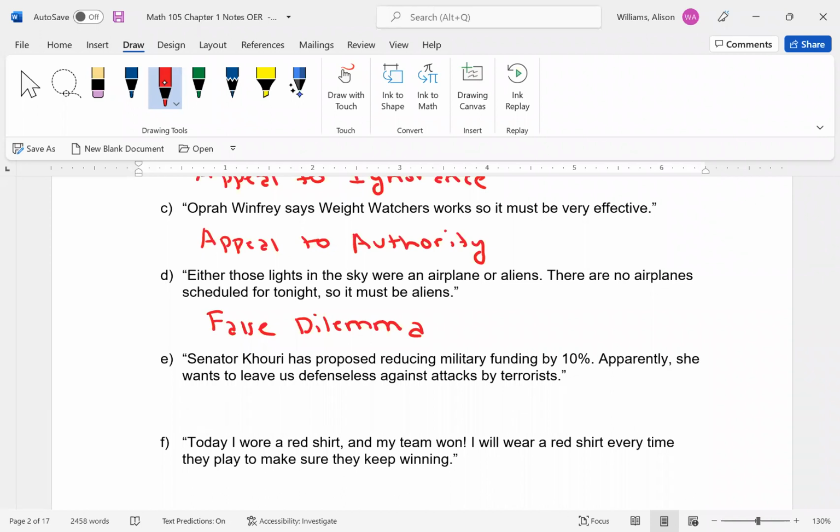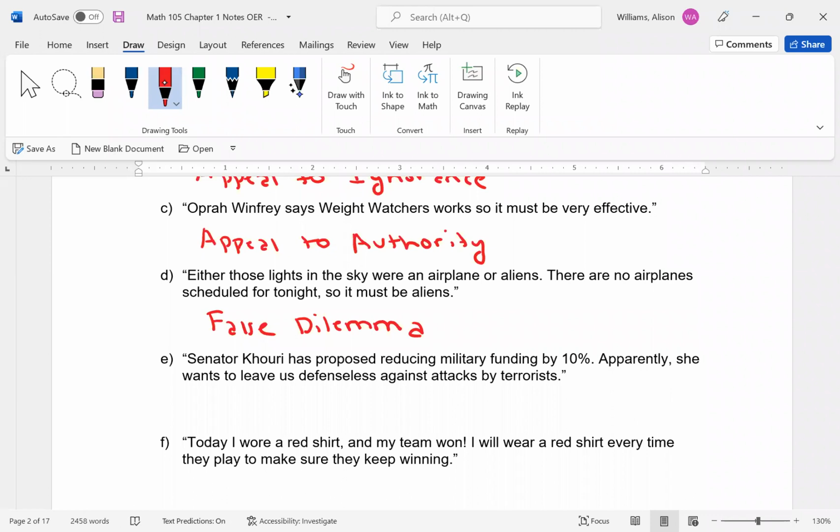There is an argument to be said that it could be personal attack, but we haven't really seen why Senator Corey is a problem. I'm going to look a little broader. It might be personal attack, but from the sentence I don't see what they have a problem with Senator Corey, whereas in the first one, Lying Laura, it's this idea that they believe everything she says is a lie.